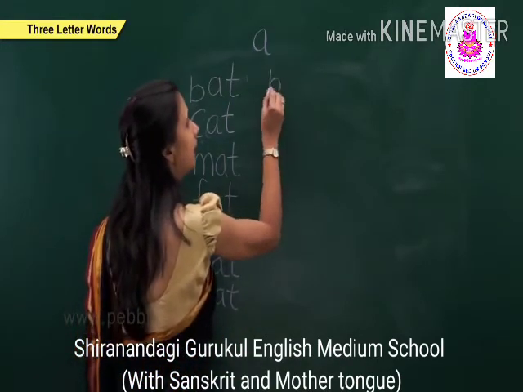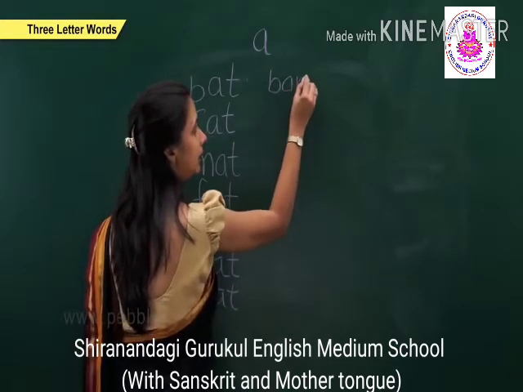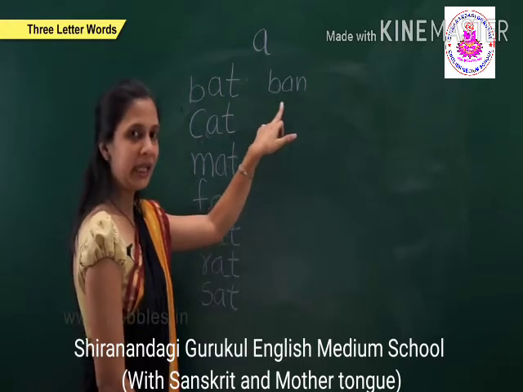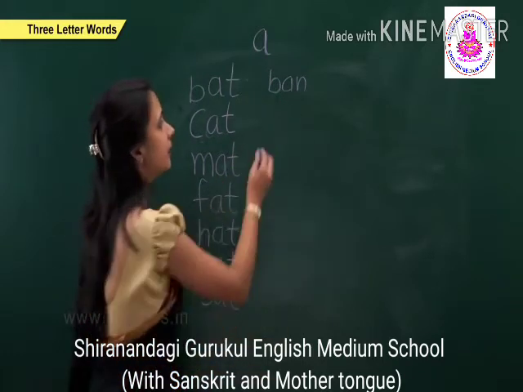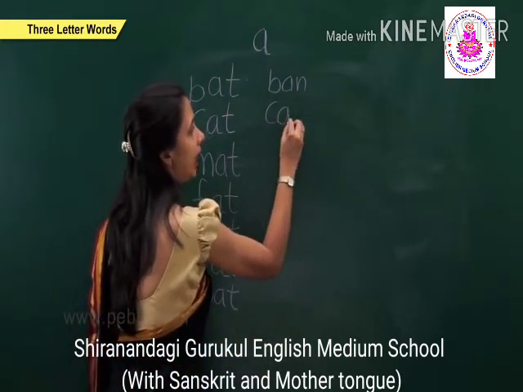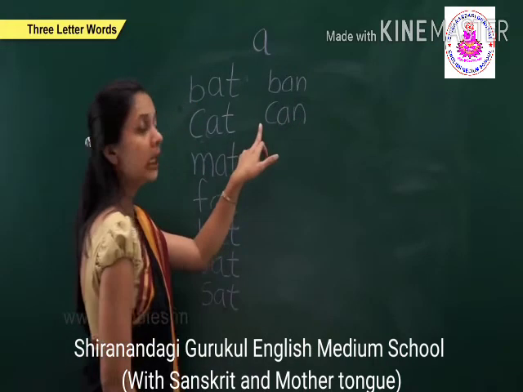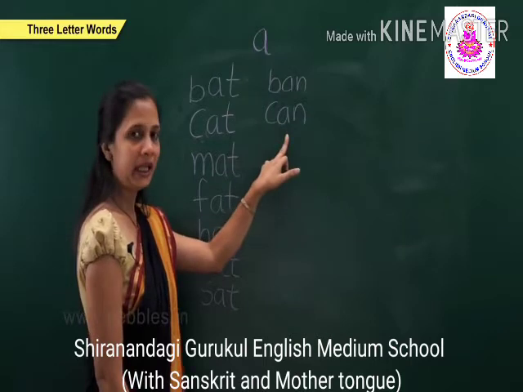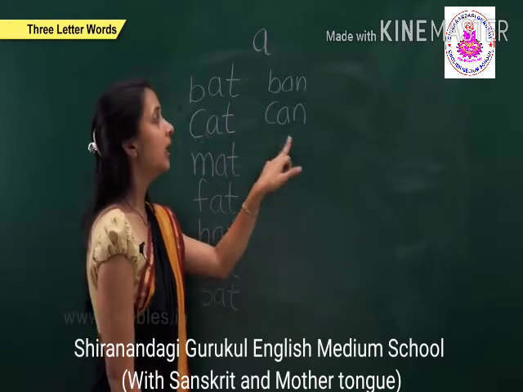That is B and ban. B-A-N, ban. Next is K and can. K-A-N, can. C-A-N, can.